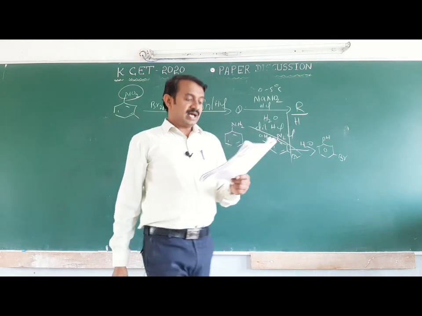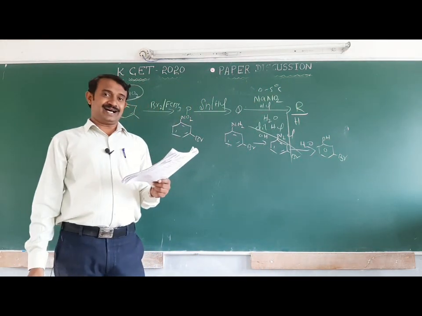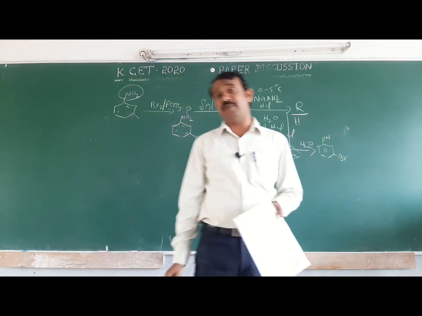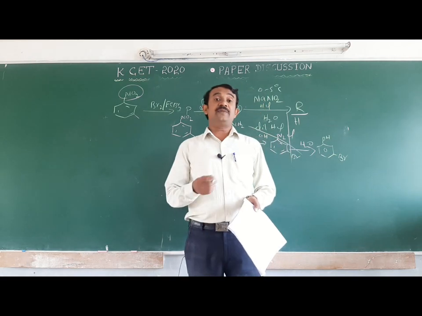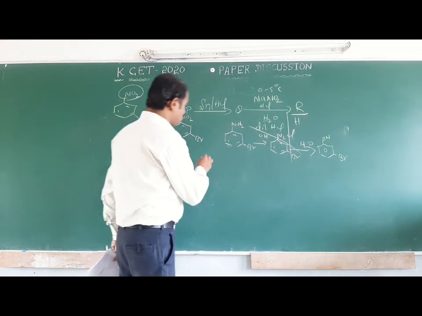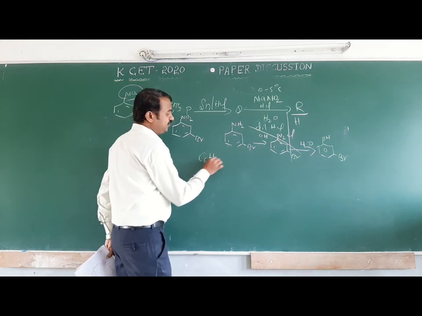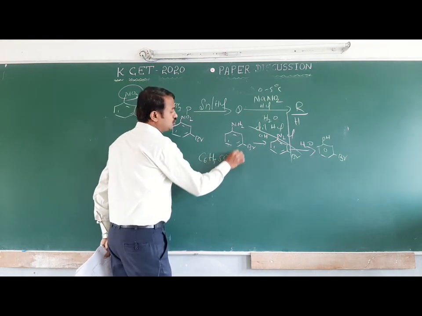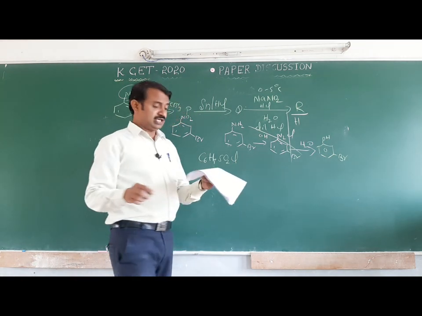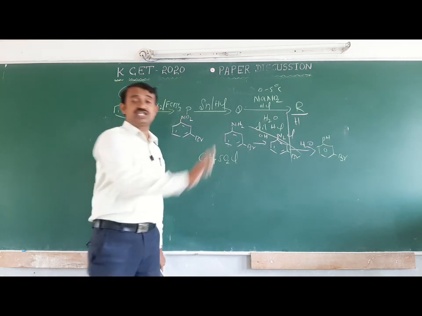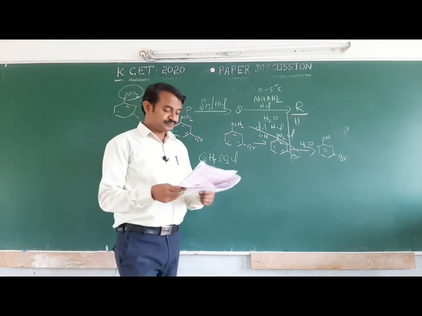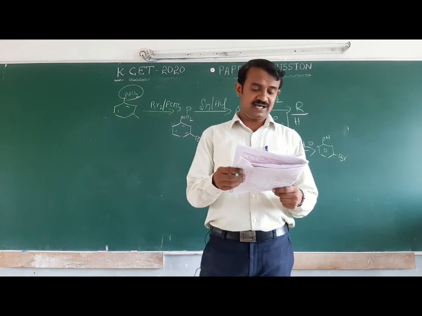One of the options mentioned is option D, meta bromophenol. Next, another one, Hinsberg reagent. Hinsberg reagent is used to distinguish between primary, secondary and tertiary amines. That is benzene sulfonyl chloride, also called Hinsberg reagent. Benzene sulfonyl chloride formula is C6H5SO2Cl. That SO2Cl group makes it benzene sulfonyl chloride, and it is called Hinsberg reagent.